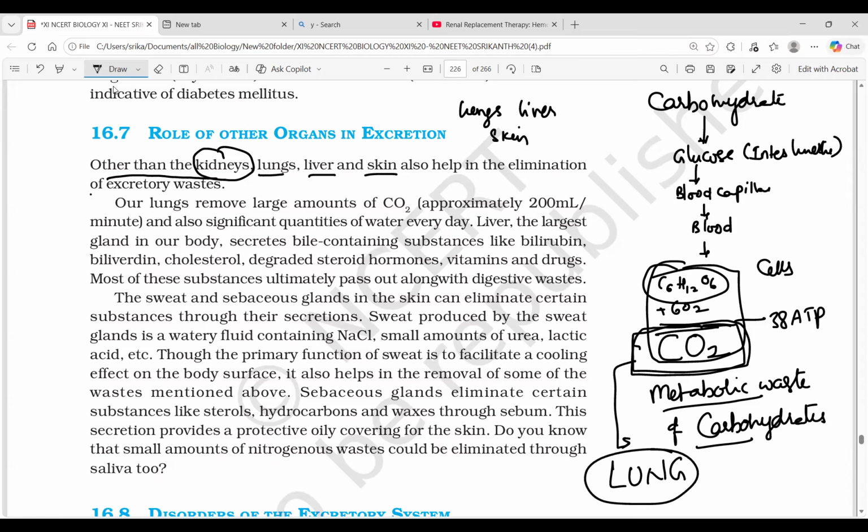This is the story of the lung. In carbohydrate metabolism, the metabolic waste is carbon dioxide, an excretory waste material which is eliminated by the lung. So in that context, the lung is an excretory organ.